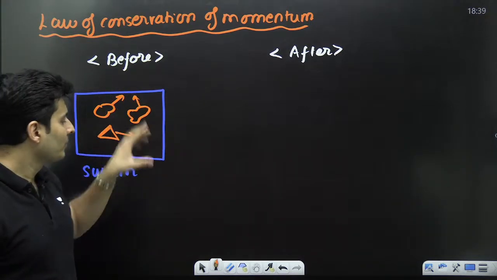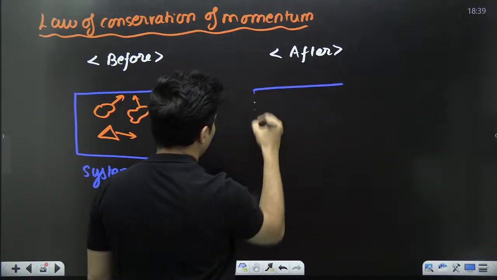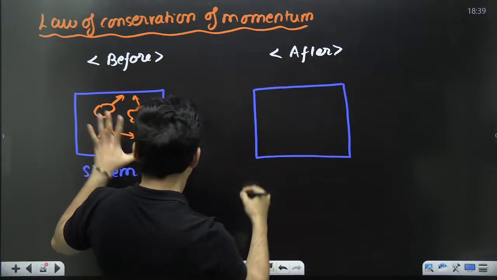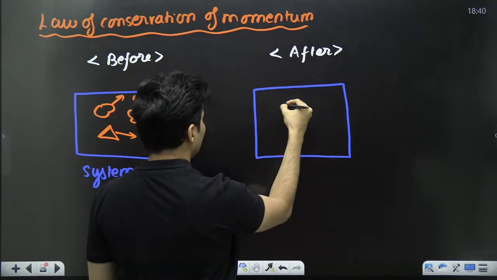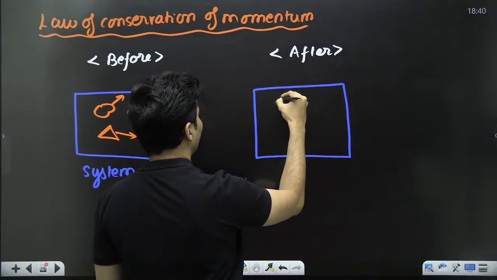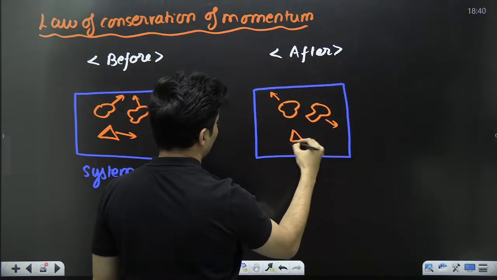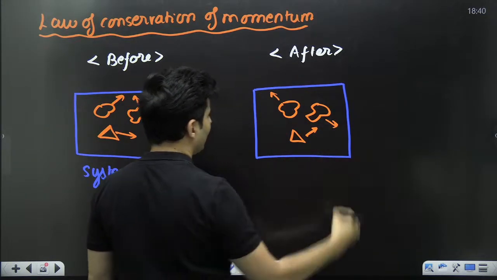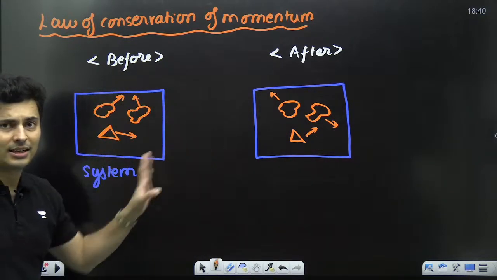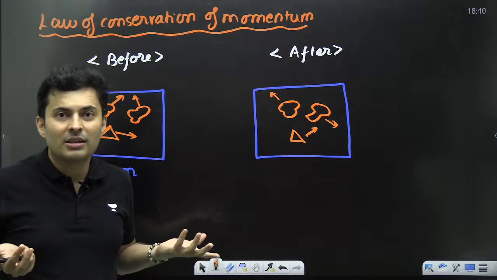This is before. After some time, that same system may look a little bit different. Maybe they hit each other, they collide with each other, they explode, whatever. Things might happen, they might interact. Maybe one of these masses goes here, this mass goes here, maybe this goes here. So these masses have changed their directions. The system has changed its properties.